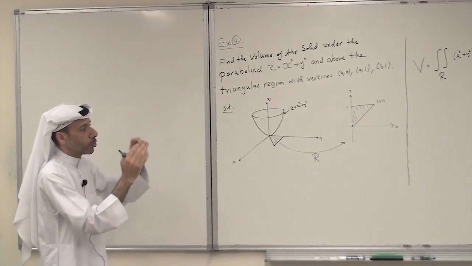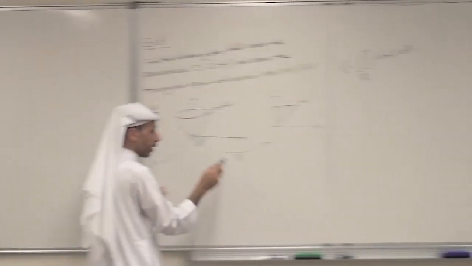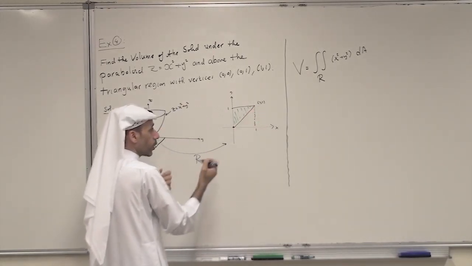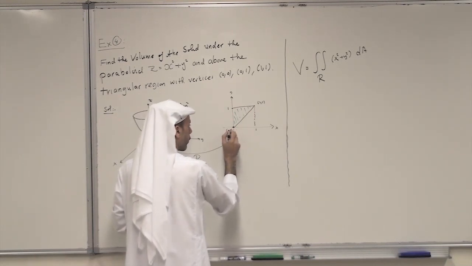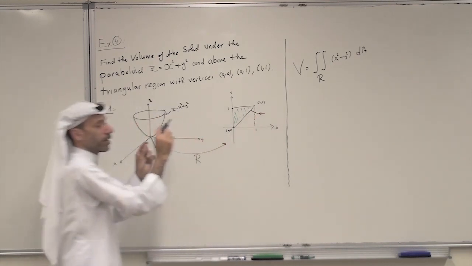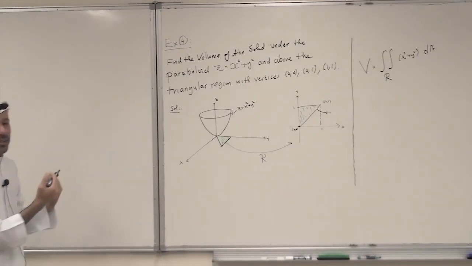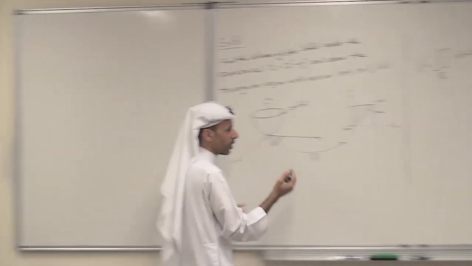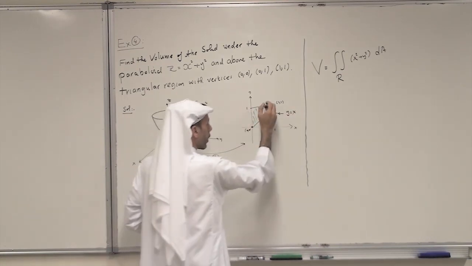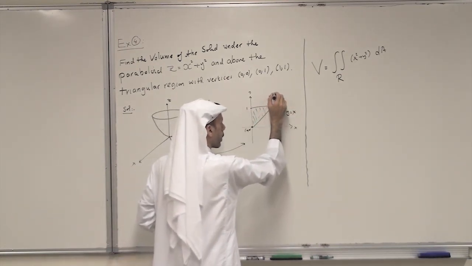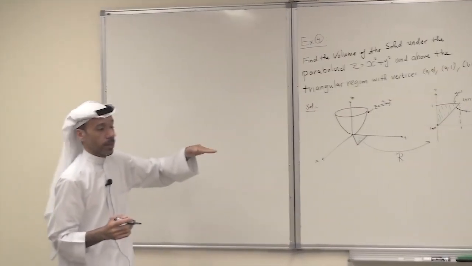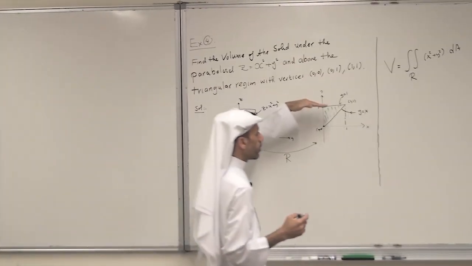I will choose to look at it as a type 1. So this is 1. What is the equation of the lower curve? This is a line from 0, 0 to 1, 1. It is very simple to find the equation of a line passing through 2 points. You can find the slope and 1 point. And the equation here is y equals x. For the horizontal line here, y equals 1. It passes through this point, so it is y equals 1. So the lower curve is y equals x. The upper curve is y equals 1.